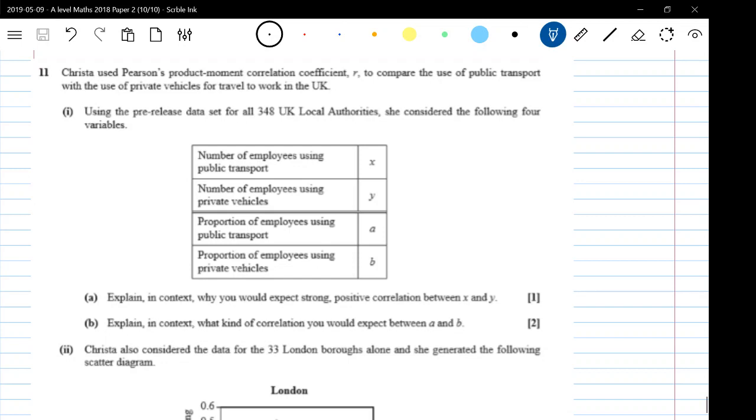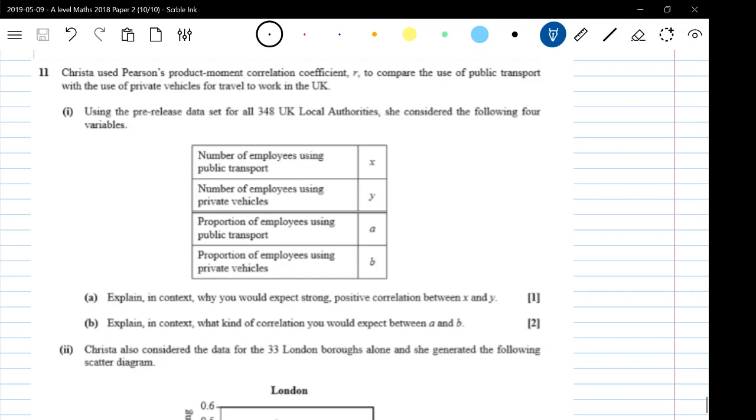This is just the number, straightforward number. It's not talking about the percentage or the proportion. It's just talking about the raw totals. So you would expect that in local authorities with more people, there would be more people using transport of both types. Does that make sense? So you would expect a strong positive correlation because it's just talking about the raw numbers.